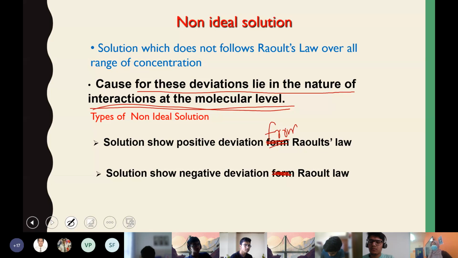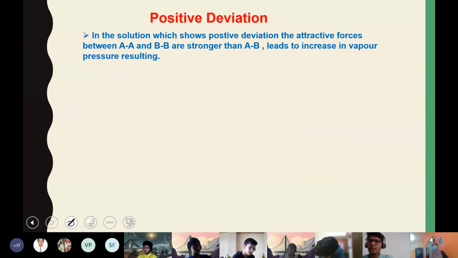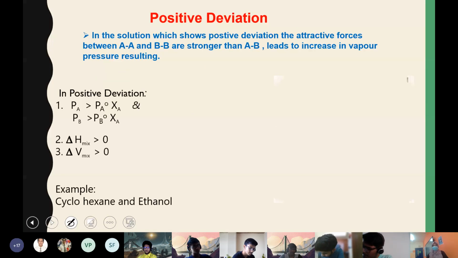There are certain solutions which show a positive deviation, a greater value compared to that of Raoult's law, and there are some other solutions which show a lesser value, that is, negative deviation from Raoult's law. So we need to discuss these two categories in detail: solution showing positive deviation and solution showing negative deviation. So let's discuss the first category, the one showing positive deviation.